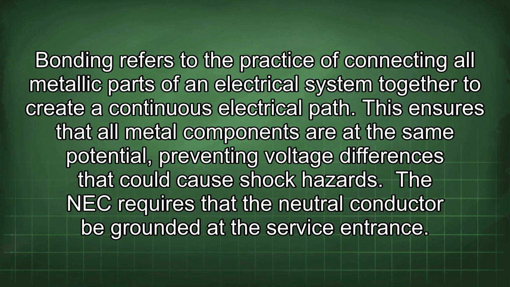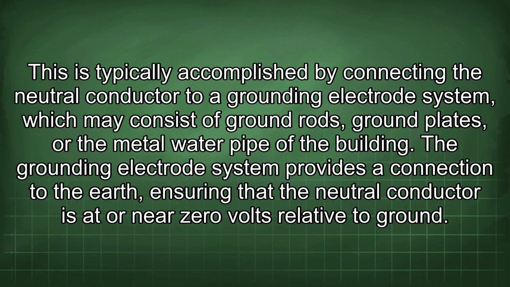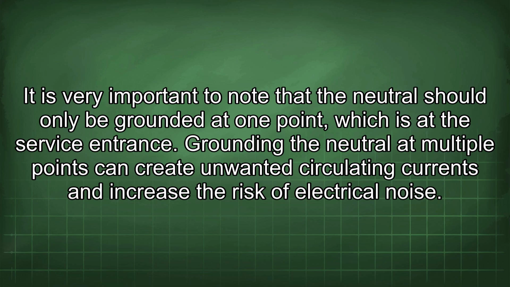The NEC requires that the neutral conductor be grounded at the service entrance. This is typically accomplished by connecting the neutral conductor to a grounding electrode system, which may consist of ground rods, ground plates, or the metal water pipe of the building. The grounding electrode system provides a connection to the earth, ensuring that the neutral conductor is at or near 0 volts relative to ground. It is very important to note that the neutral should only be grounded at one point, which is at the service entrance. Grounding the neutral at multiple points can create unwanted circulating currents and increase the risk of electrical noise.